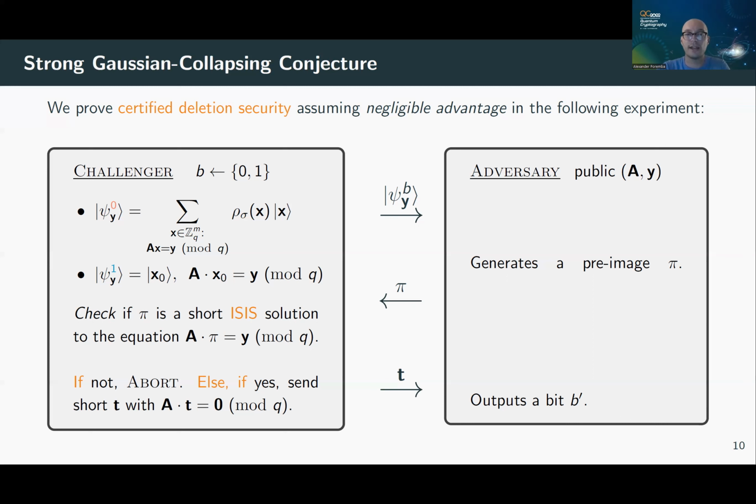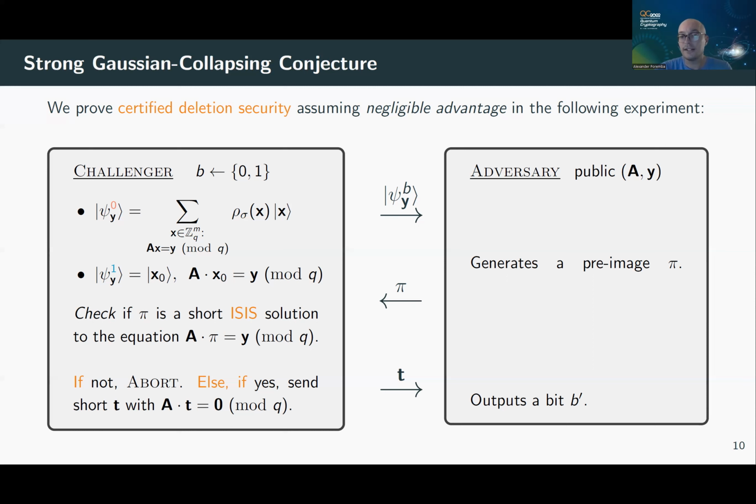Okay, the challenger checks, is pi short, and is it a solution to this equation? In other words, is pi an ISIS solution for A and y? And if that's the case, the challenger will actually send the adversary a trapdoor for the matrix A. And if it's not valid, the challenger will just abort.